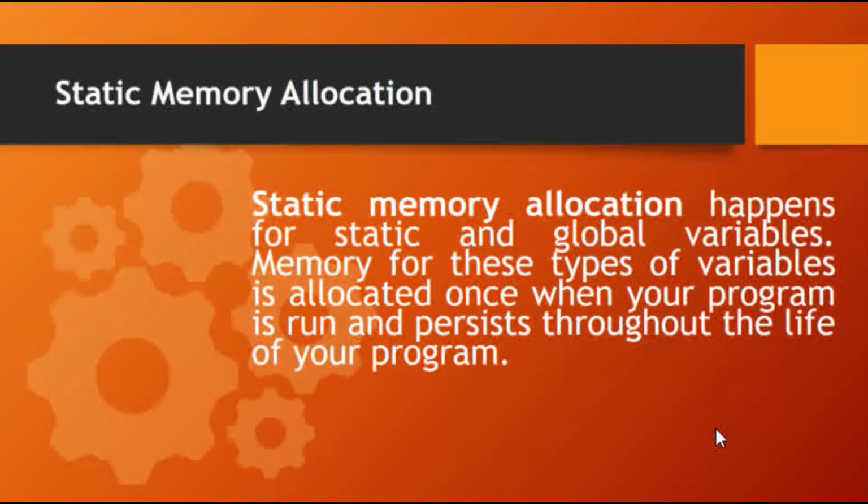Static memory allocation. Static memory allocation happens for static and global variables. Memory for these types of variables is allocated once when your program is run and persists throughout the life of the program. Both static and automatic memory allocation have two things in common. First, the size of the variable or array must be known at compile time. Secondly, memory allocation and deallocation happens automatically.